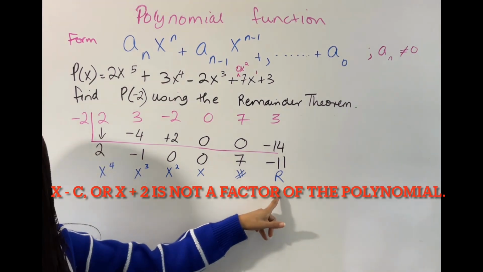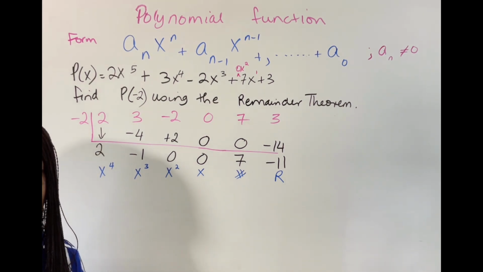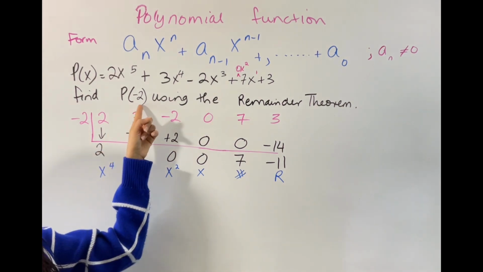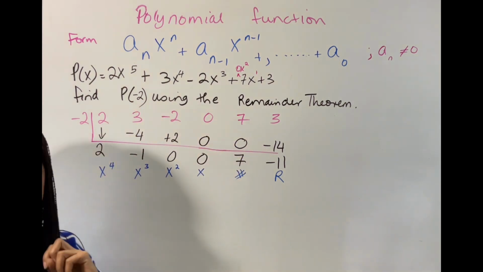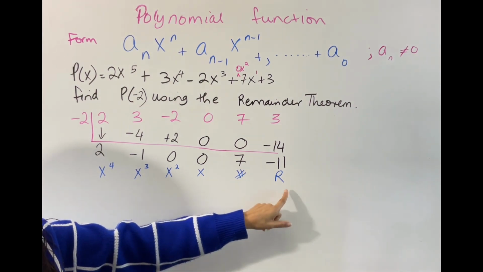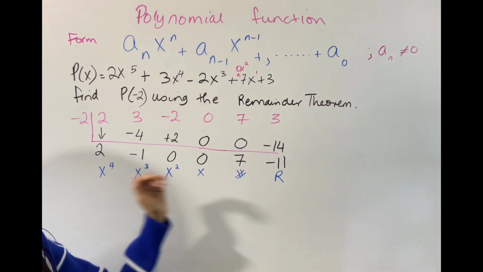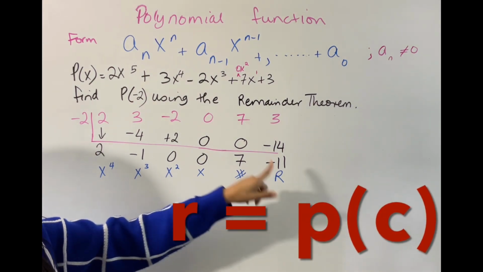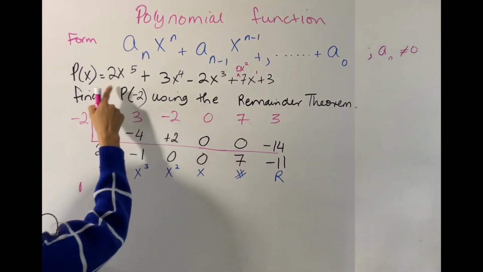Since you have negative 11 as your remainder here, we are now going to test negative 2 into our polynomial to see if we will get the same value that we got here for our remainder. Remember now, the remainder theorem is that whatever our remainder is, it must be equal to p of c. You can write out your polynomial.